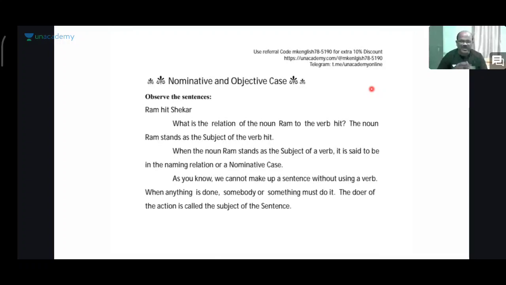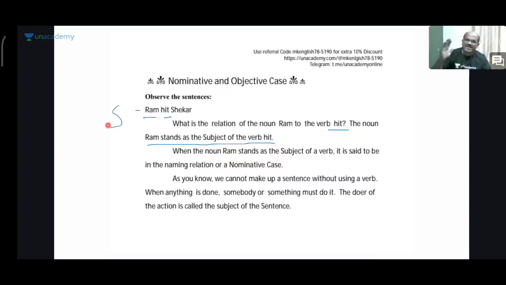Here we are talking about the relationship between the subject, that is Ram, and the object. What is the relation of the noun Ram to the verb hit? We are talking about the relationship between the noun Ram and the verb hit. The noun Ram stands as the subject of the verb hit. So here Ram is subject.